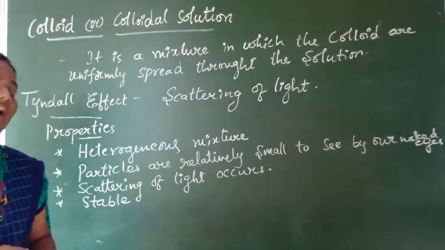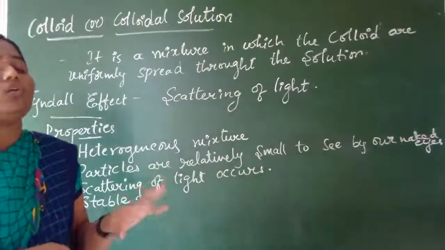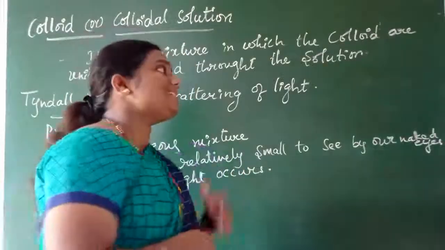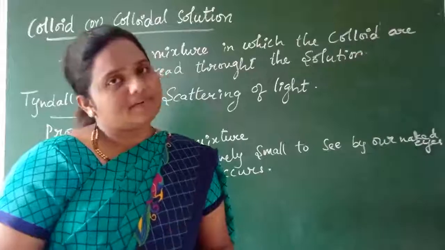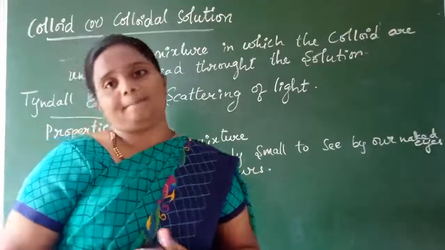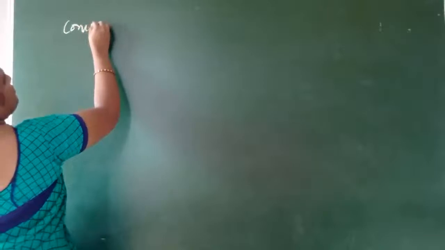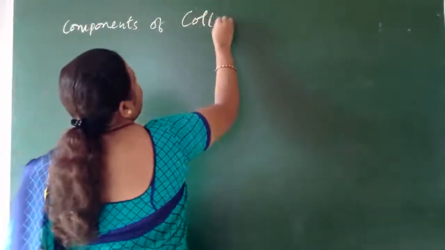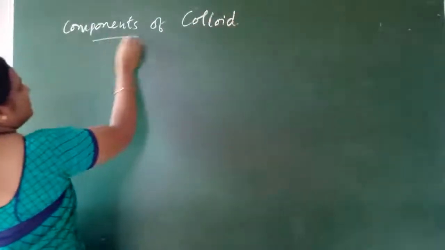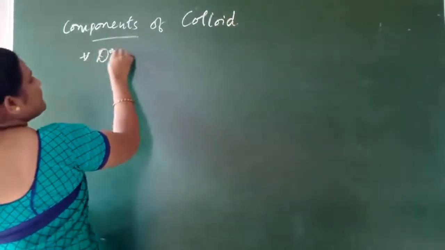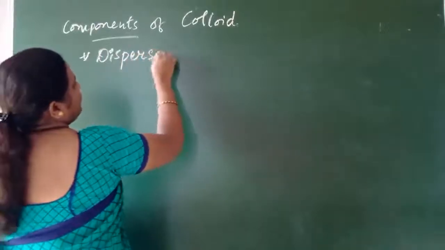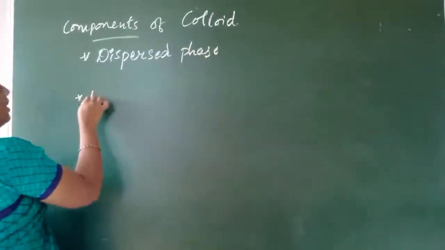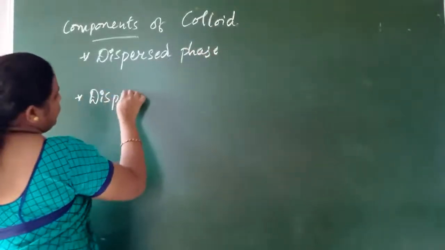Is it clear, children? And along with this, in a colloid we have mainly two components, that is, the dispersed phase and the dispersing medium.